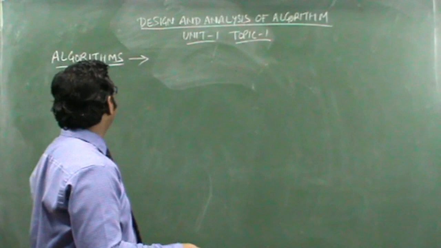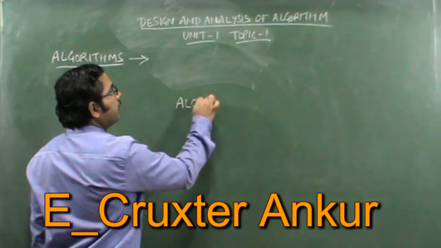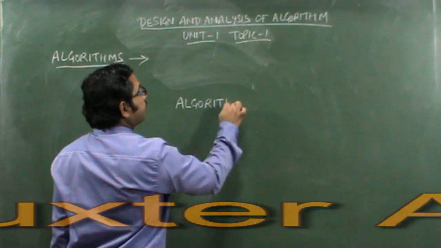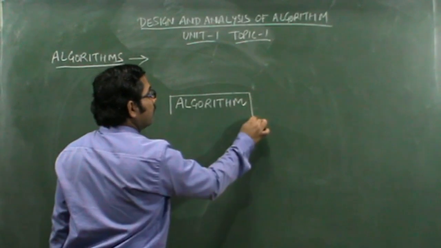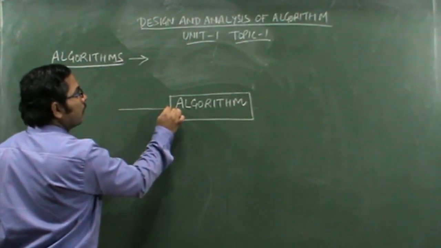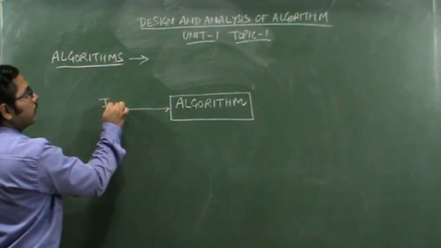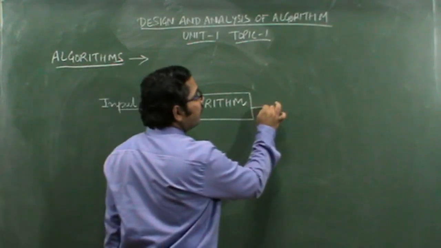For example, if we consider an algorithm, then in that algorithm we are providing some input, and on the basis of that input an output is generated.